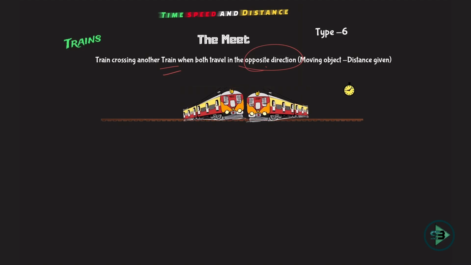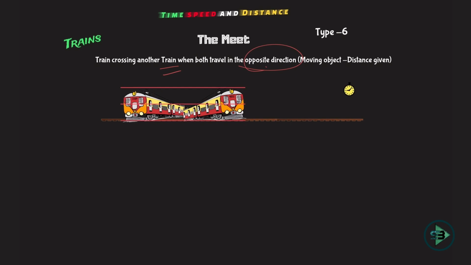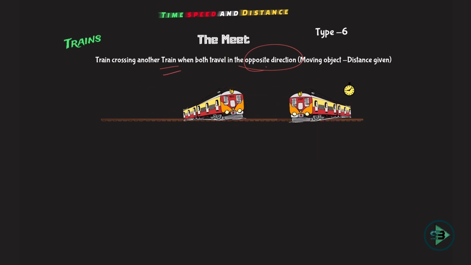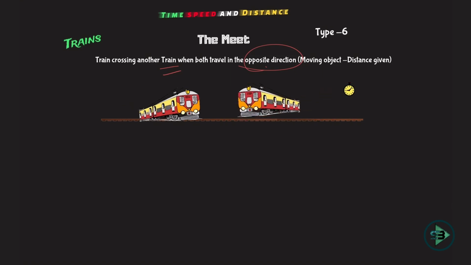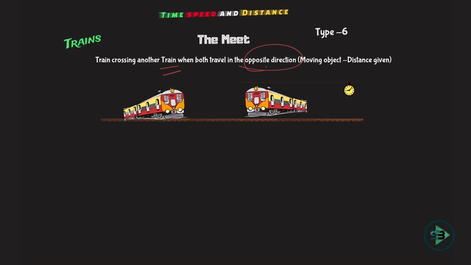The only thing that will be given to you is the distance between the two trains. So I hope you understand what is the difference between type 4 and type 6. Actually, type 4 starts from type 6. If you stop here, now if I ask you when will they completely cross each other, this is nothing but your type 4. So type 4 actually starts once you complete type 6, which is when they meet, then they'll cross. Okay, now I'm just asking you when will they meet.